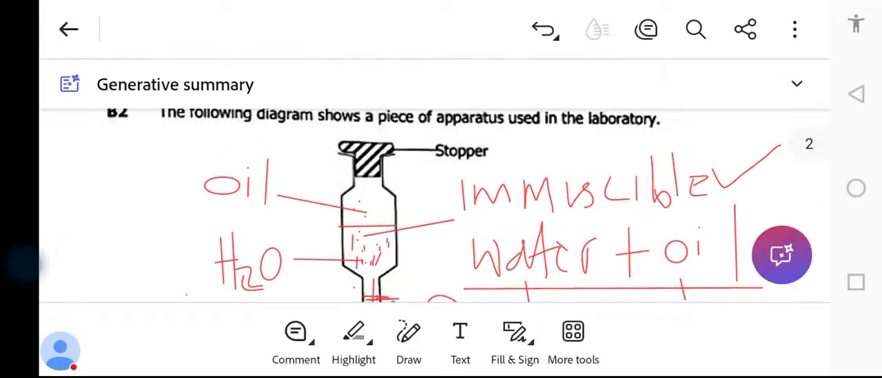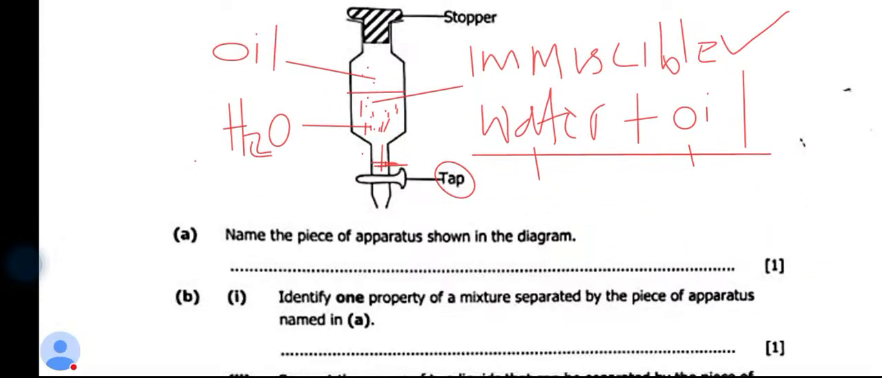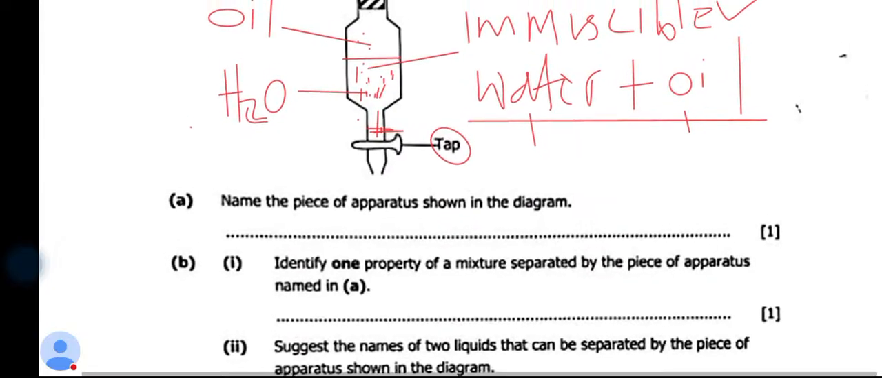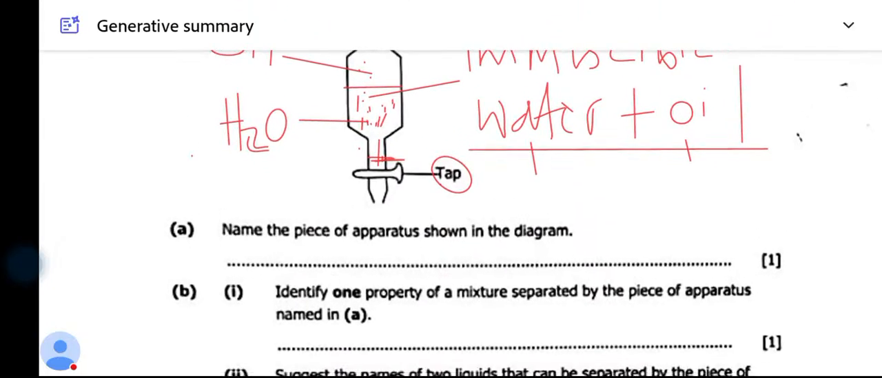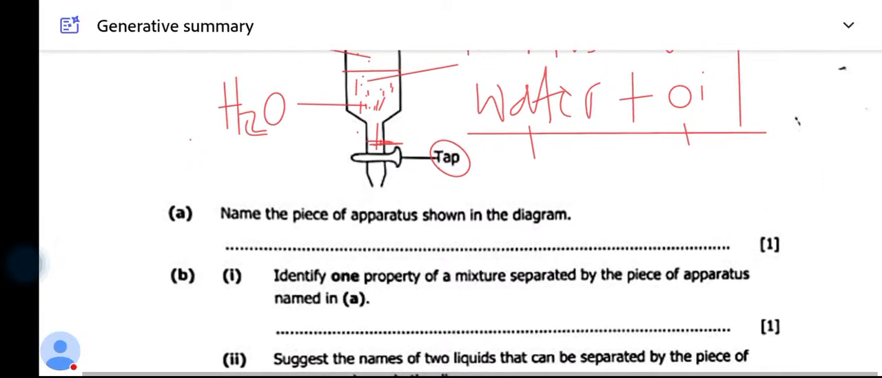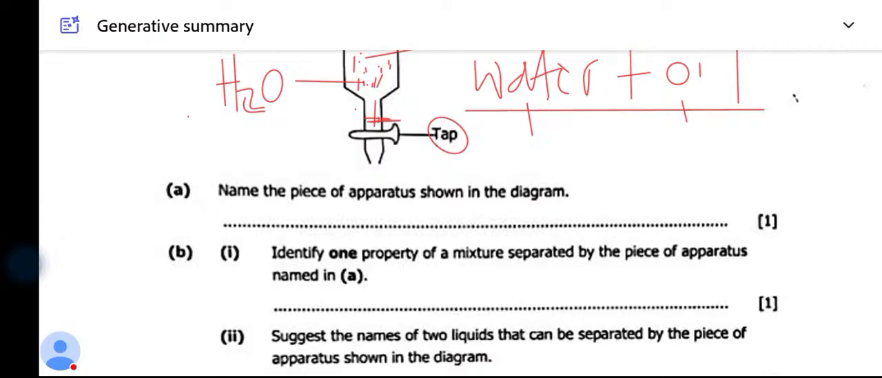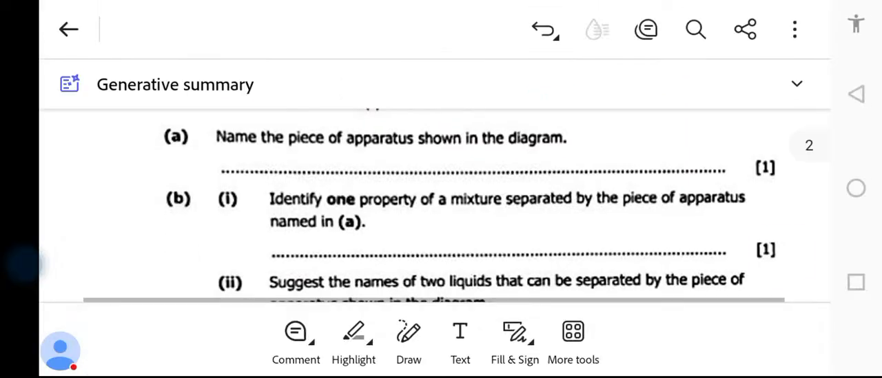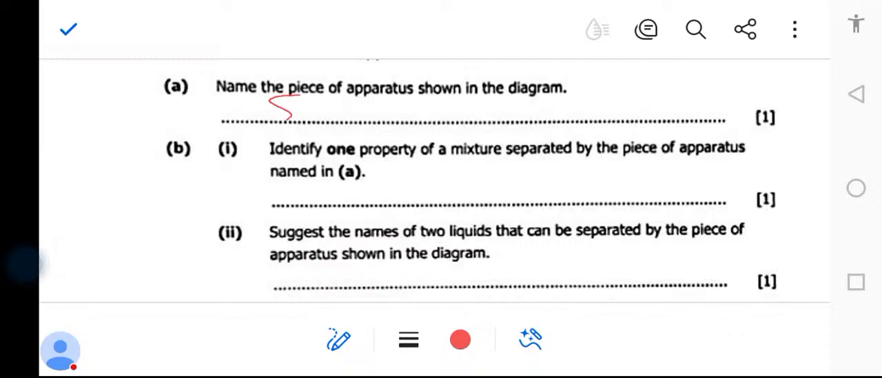Okay, so let's answer the question now. Name the piece of apparatus shown in the diagram. According to the explanation, we said the piece of apparatus here is called a separating funnel. So what do you say here? Say the answer is separating funnel. So this is known as a separating funnel.